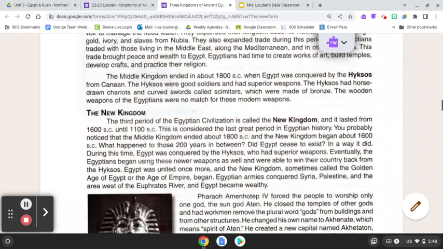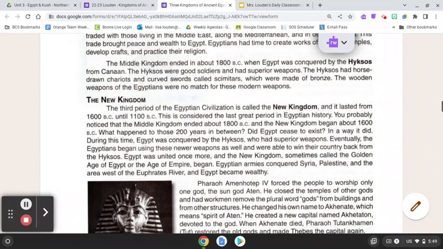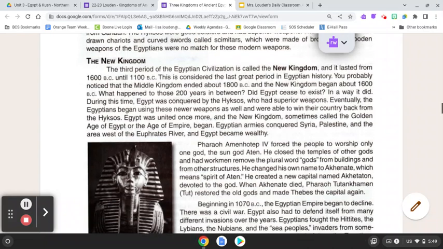The Middle Kingdom ended in 1800 BC when Egypt was conquered by the Hyksos from Canaan. The Hyksos were good soldiers and had superior weapons. The Hyksos had horse-drawn chariots and curved swords called scimitars, which were made from bronze. The wooden weapons of the Egyptians were no match for these modern weapons.